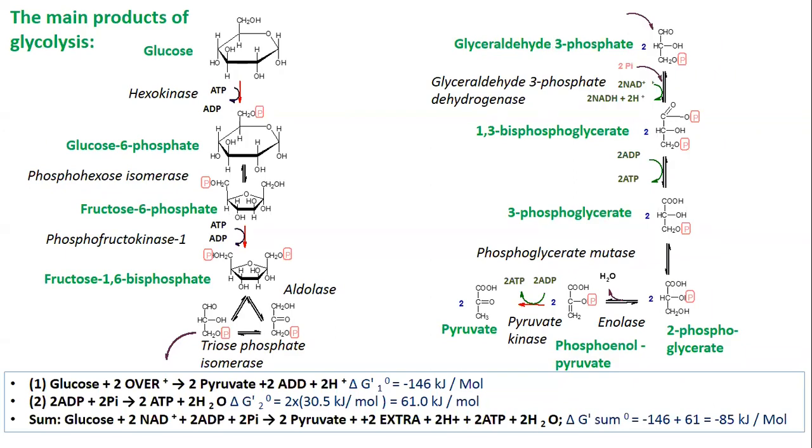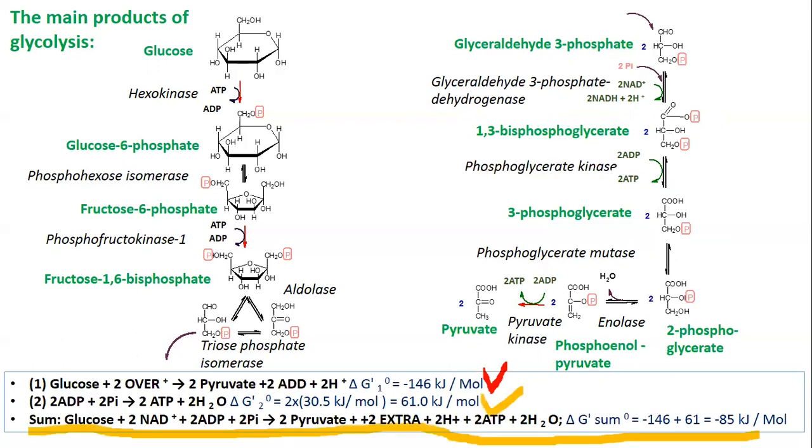From the point of view of thermodynamics, under standard conditions, the oxidation and splitting of glucose to 2 molecules of pyruvate is accompanied by the release of energy, 146 kilojoules per mole, which is sufficient and can be potentially used for the process that requires energy, namely the synthesis of 2 ATPs from ADP and inorganic phosphate.